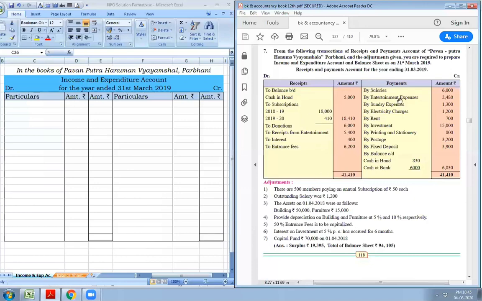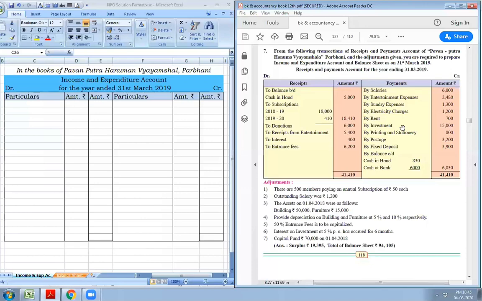Let us have a look at payment side. First is by salaries. It is expenditure, income and expenditure account, debit side. Entertainment expenses, income and expenditure account, debit side. Sundry expenses, expenditure. Electricity charges, expenditure. Rent, expenditure.